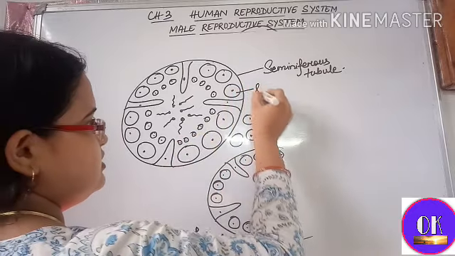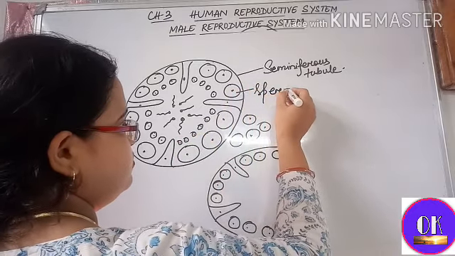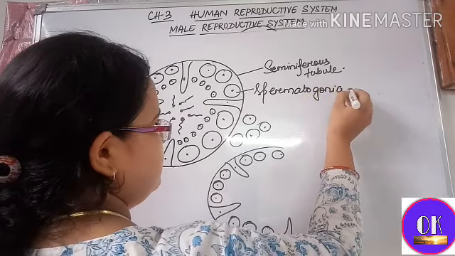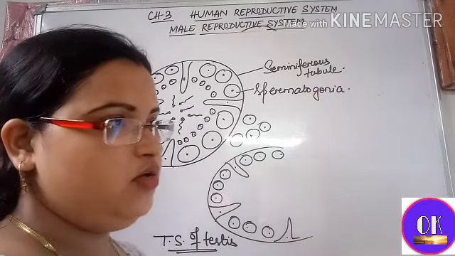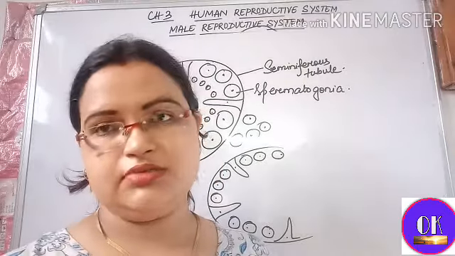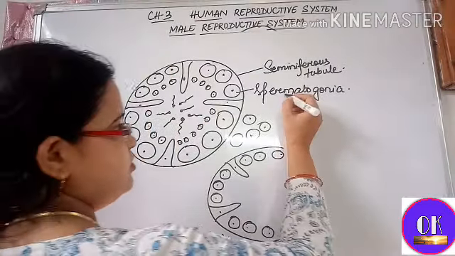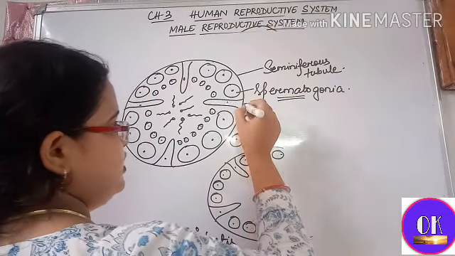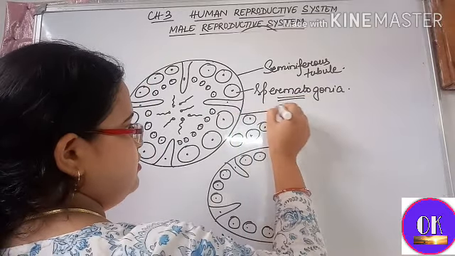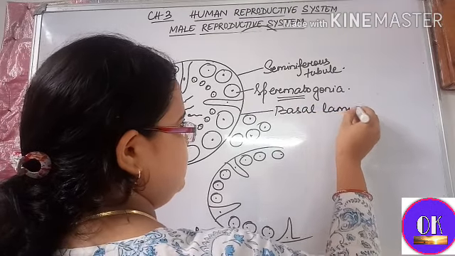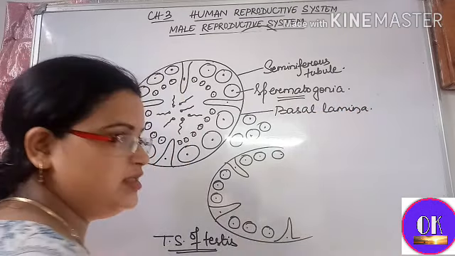They are known as spermatogonia, or sperm mother cells, from where the sperms are produced. And this membrane is called the basal lamina.